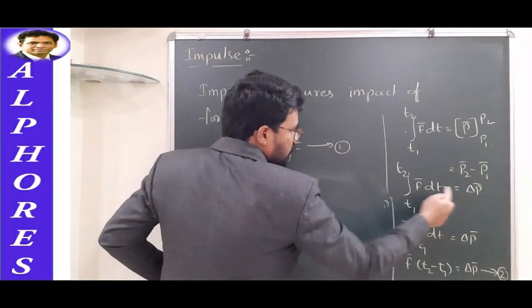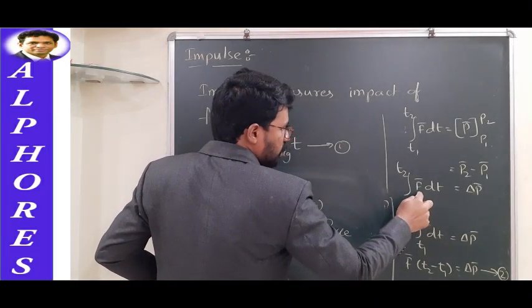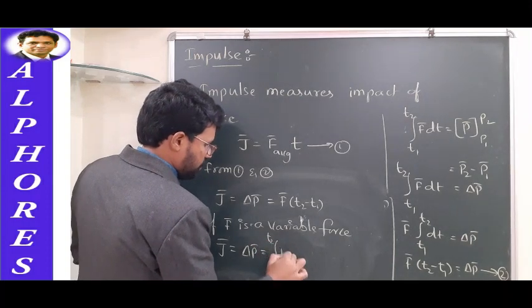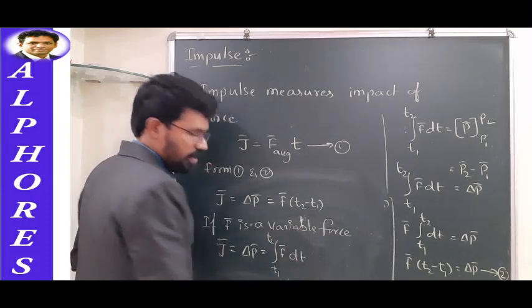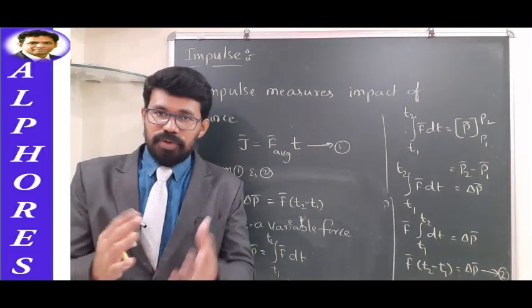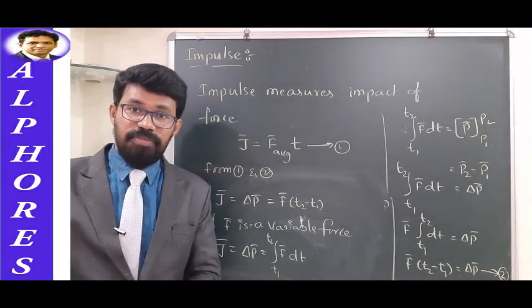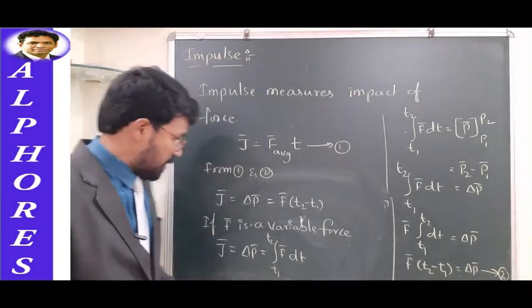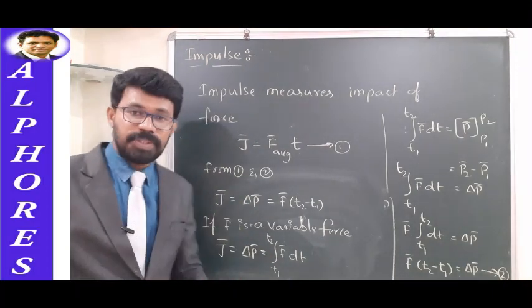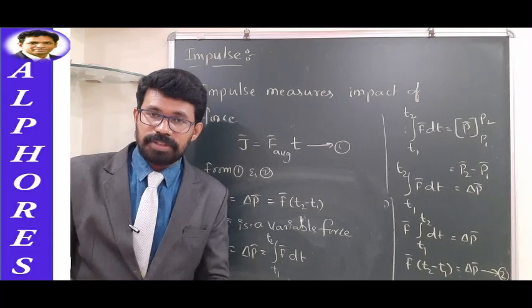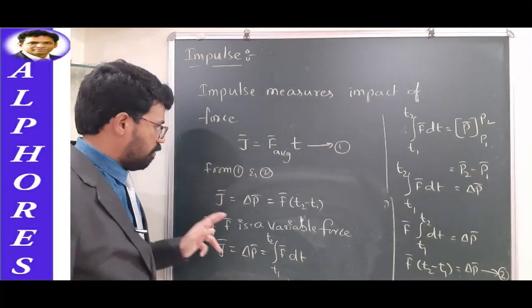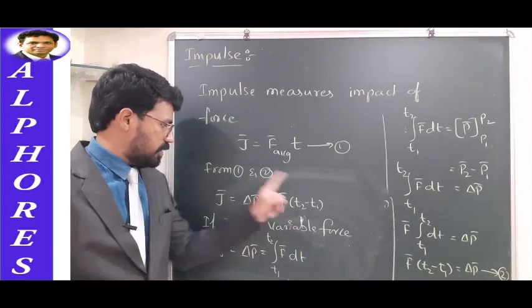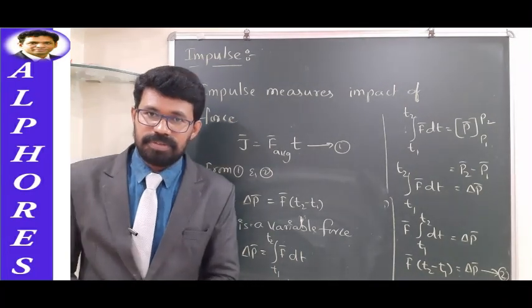Change in momentum in case of time varying force is this one, integral t1 to t2 F bar dt. So whatever force you are dealing with in case of impulse, if that force is time dependent, if that force is a variable force, then you have to make use of this equation to deal with calculation of impulse. If whatever force is talked about in the question is constant, then you can make use of this equation to find out impulse.